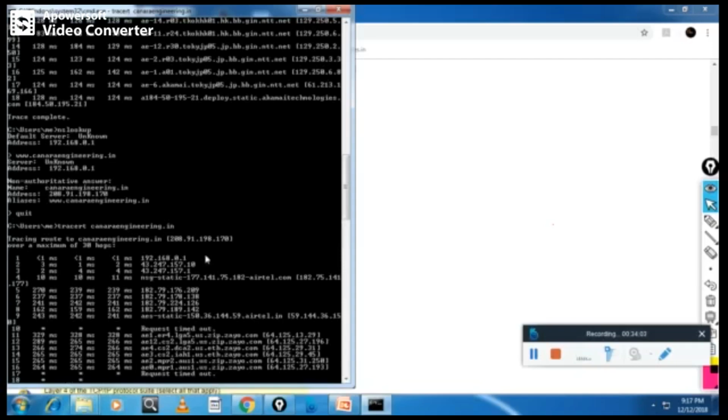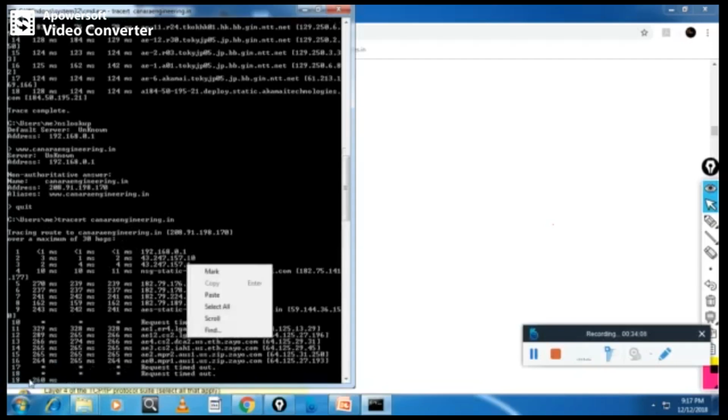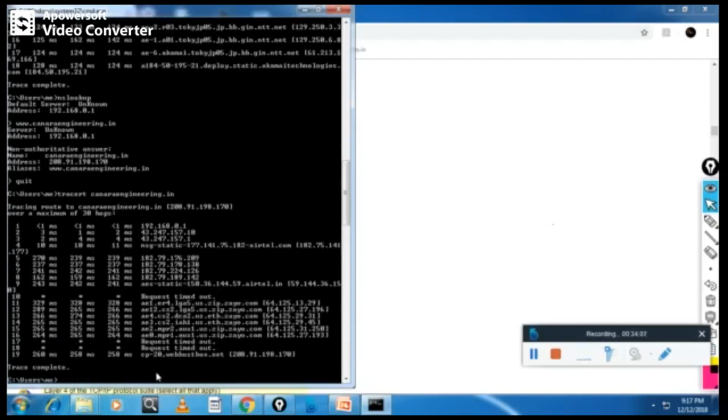So maximum hops here is 30. Now 18 is over. 19. Trace complete. So it is hosted on webhostbox.net. On this server, our Canara Engineering web pages are hosted. See. So this is the information I want to give you before I proceed.